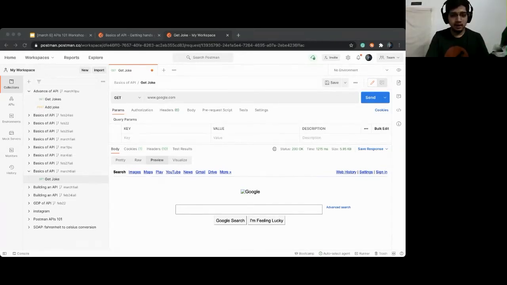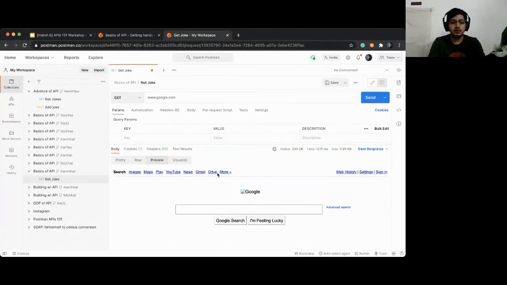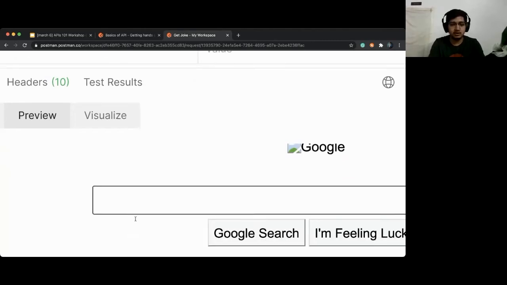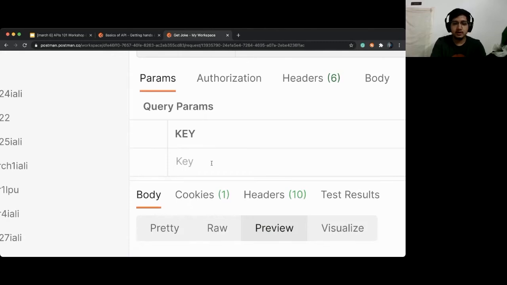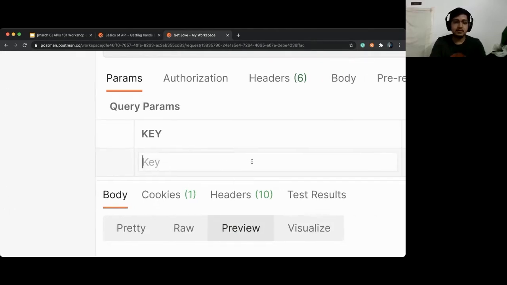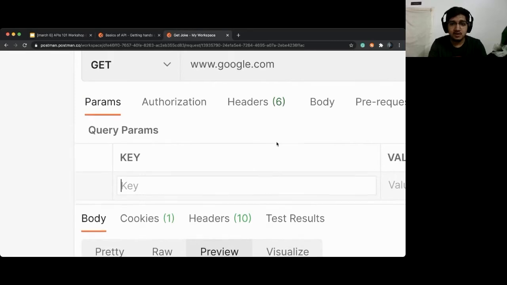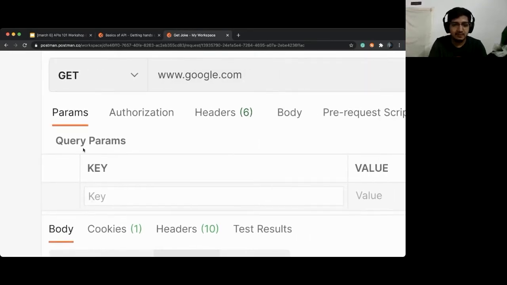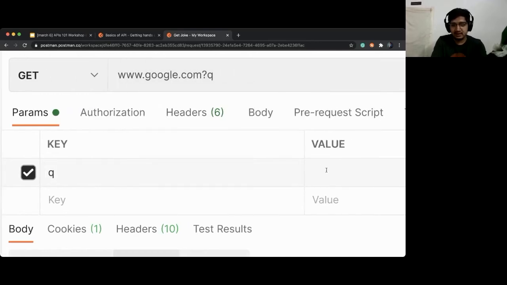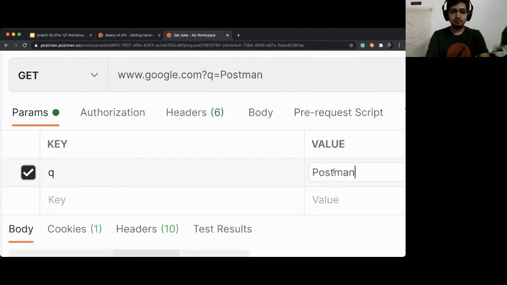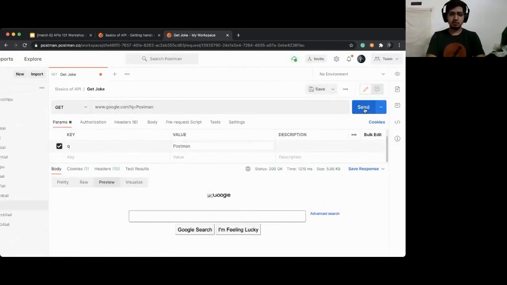Okay. Now that you see this response, I want you to add something in the Google search bar. So what we are going to do is go to params and add a key, and we are going to say that key is Q. Observe the URL as you are adding the query params. Add Q here and observe the URL. Add the value as your college name or Postman and hit enter. Hit send and tell me what you see in response.